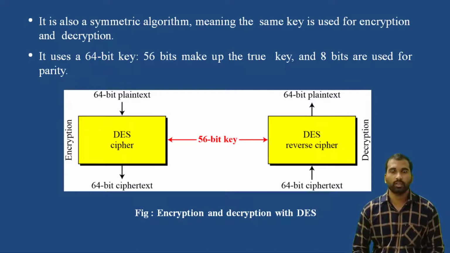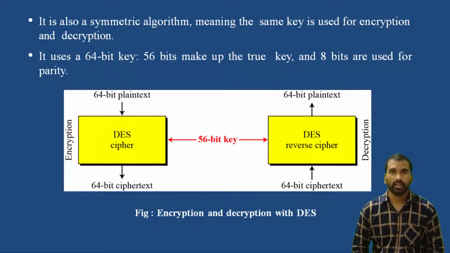You can see the diagram here. I have an encryption process and a decryption process. In the encryption process, the DES cipher takes 64 bits of plaintext and converts the data into 64 bits of ciphertext.